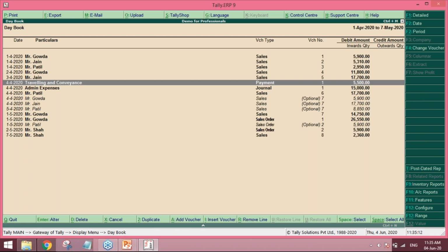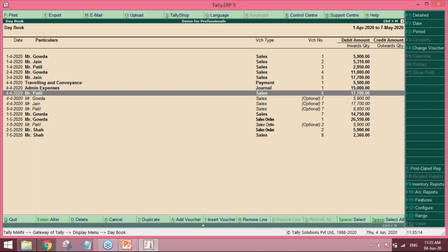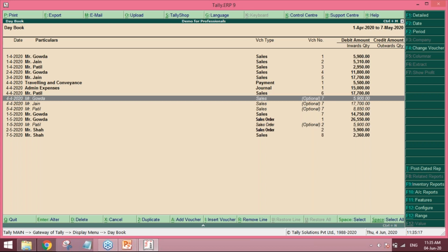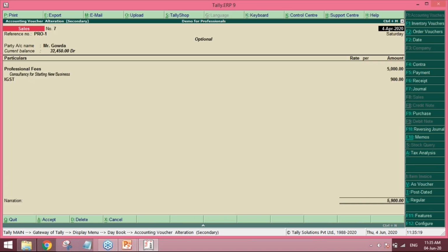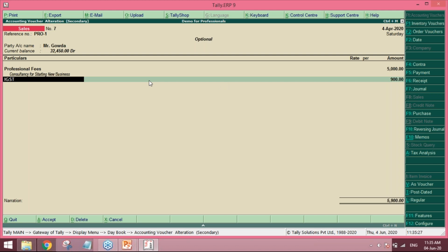And moving forward to the second example, we can create pro forma invoices. Suppose you want to tell the clients what services you have charged them. So first you will send them the pro forma invoices. Sending a pro forma invoice is very simple. You just have to pass a sales entry, and you can click here on the optional, make it as optional.